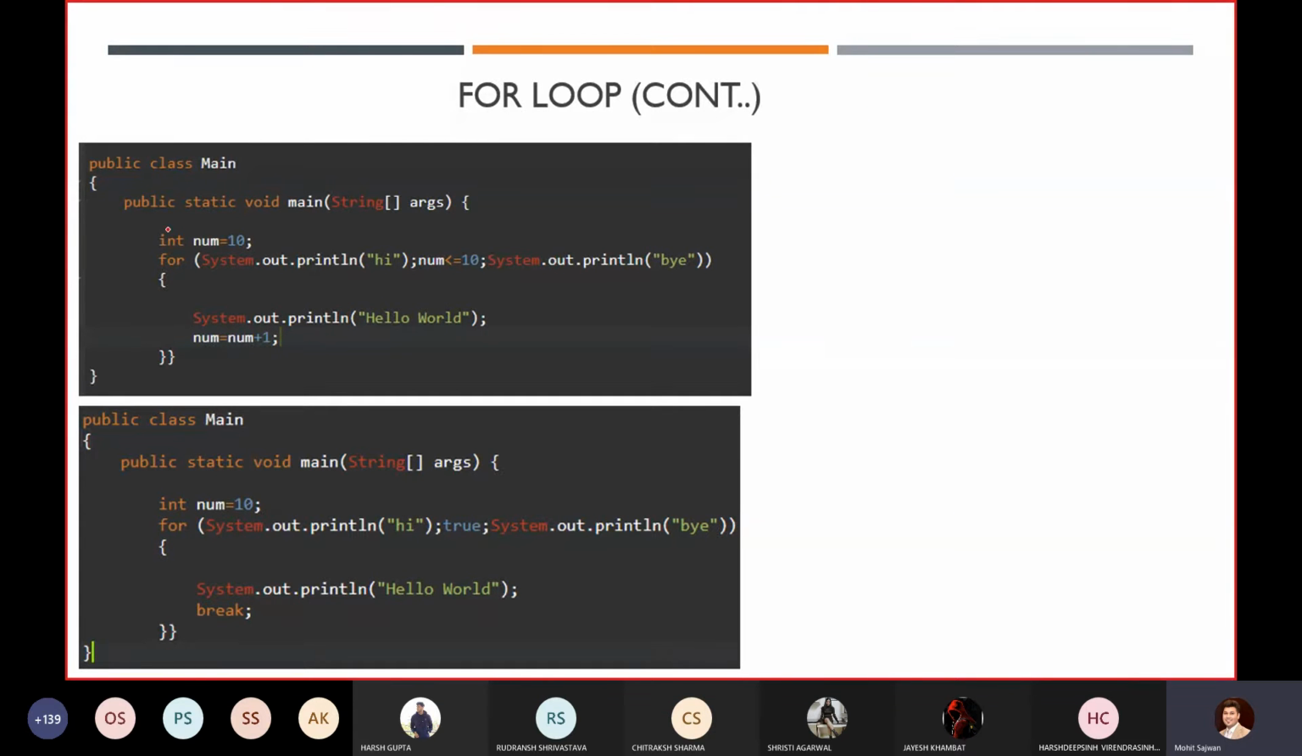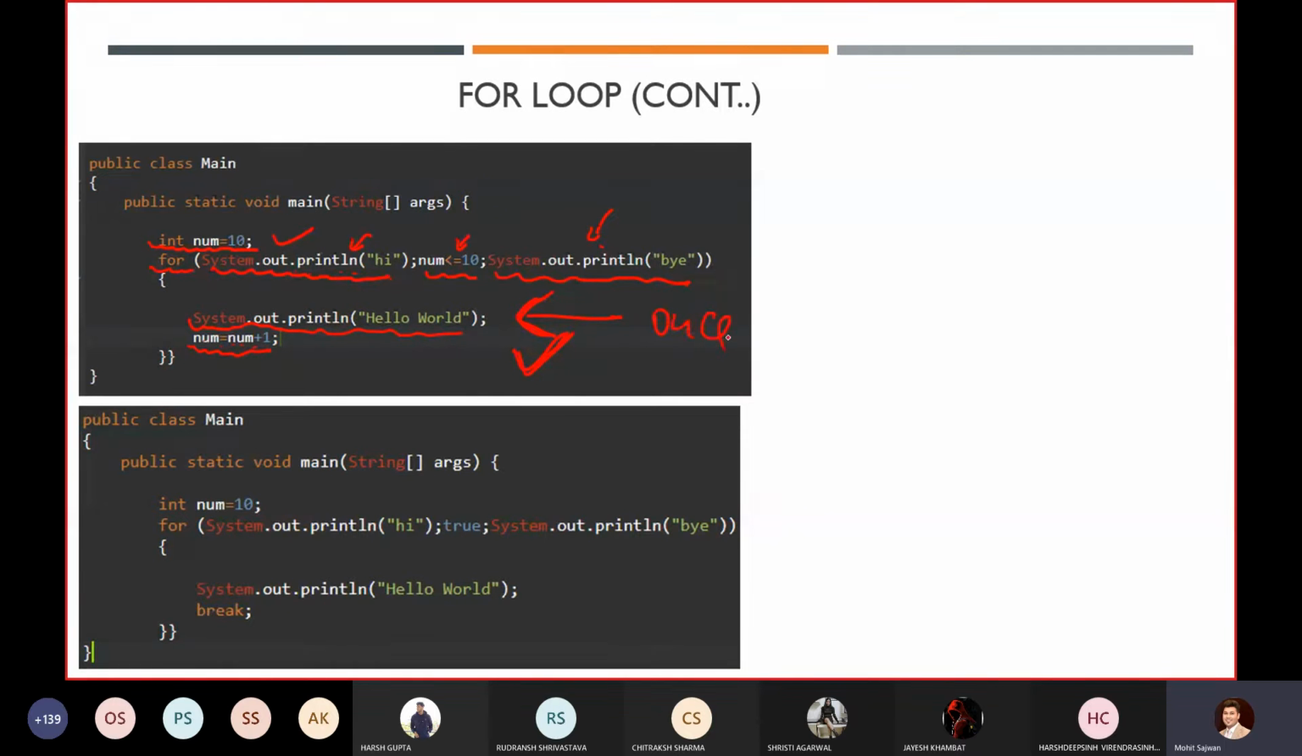In this example, you can see I have initialized a variable num equals 10. Now inside my for loop, in my initialization, I have executed the statement system.out.println hi. Now it checks my condition, and in the increment part I have again written a statement, system.out.println hello world, and then I am incrementing num equals num plus 1. If I execute this, how many times does this statement get executed?